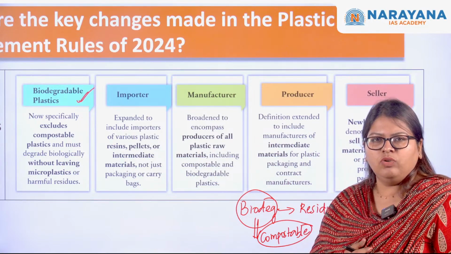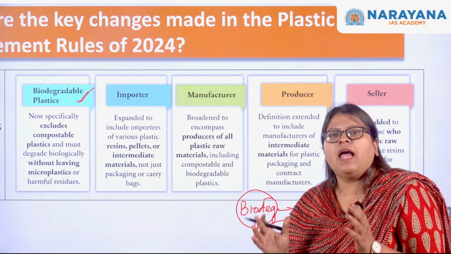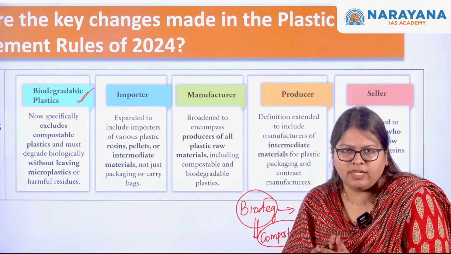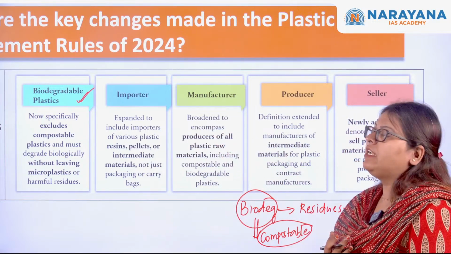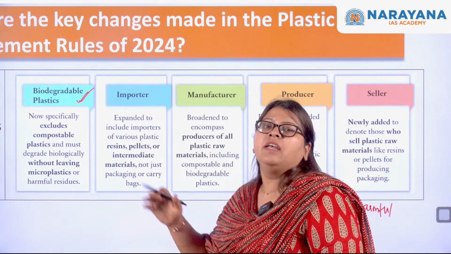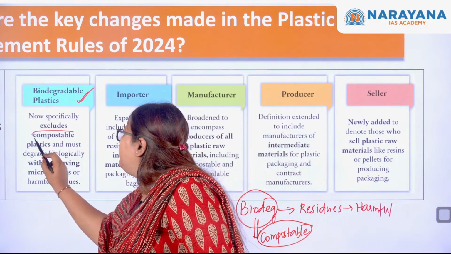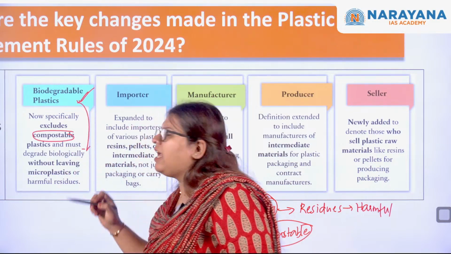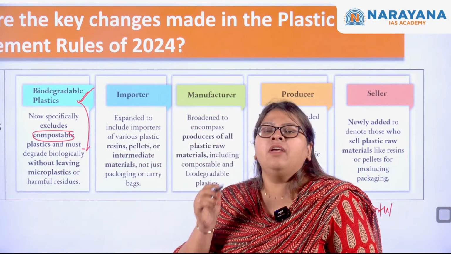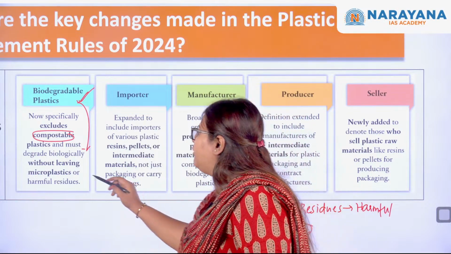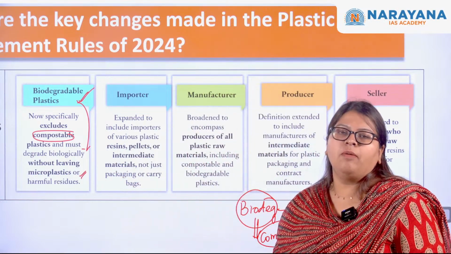In the previous rules, the biodegradable and the compostable were treated as one, but now the biodegradable plastics no longer include the compostable plastics, and these plastics must degrade completely without leaving behind any kind of microplastics or harmful residues.